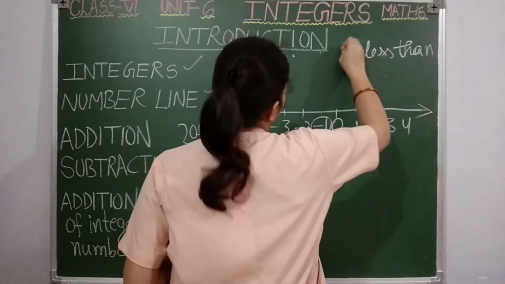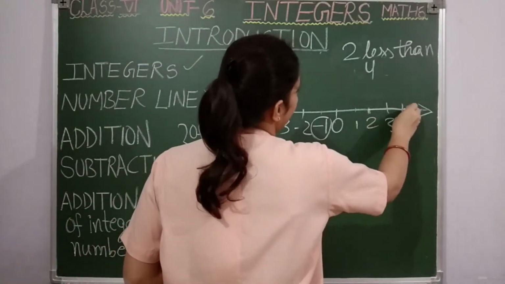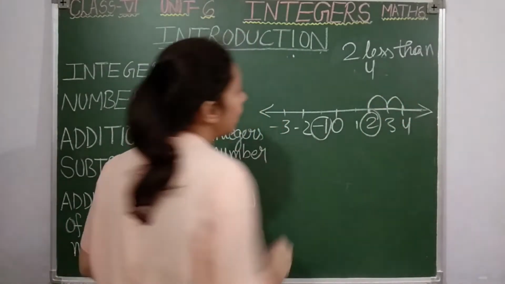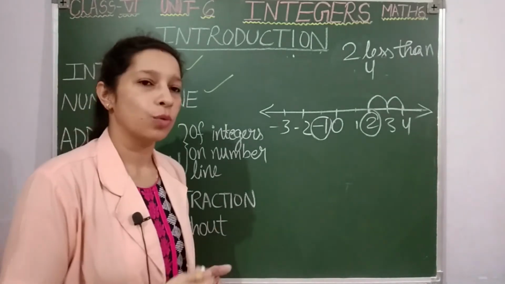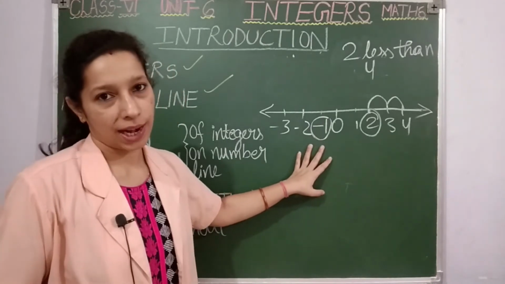4 or 2 less than 4. 2 less than 4 means first go to 4 and take 2 steps back, you will reach 2. We know 4 minus 2 is 2. So like this we add or subtract using the number line, students.